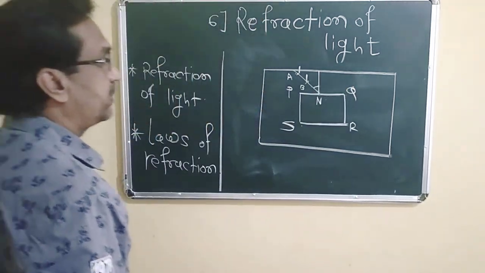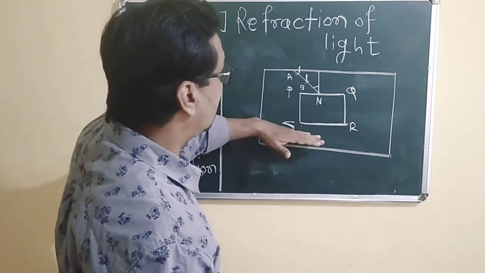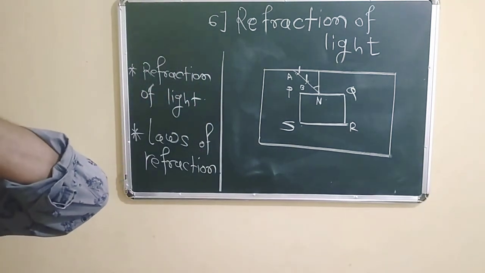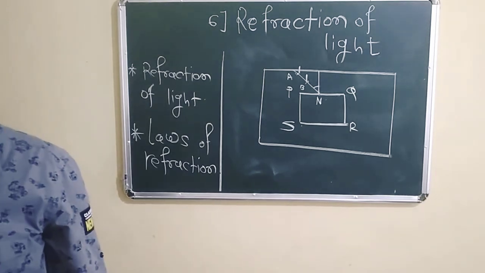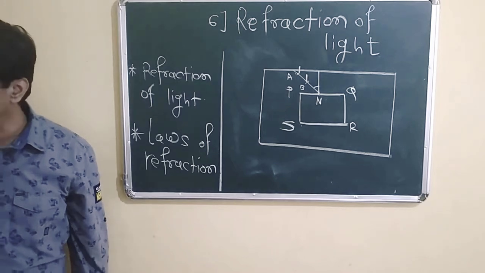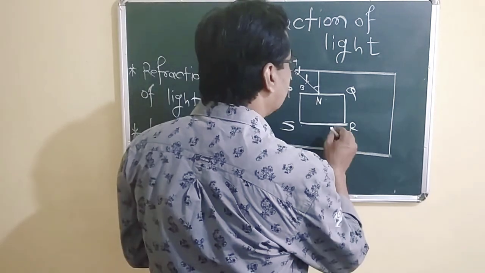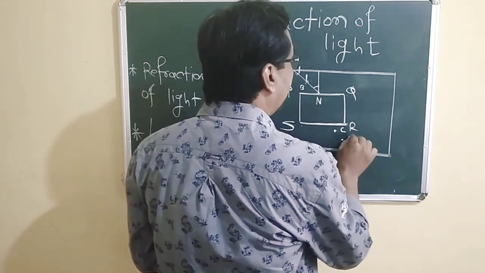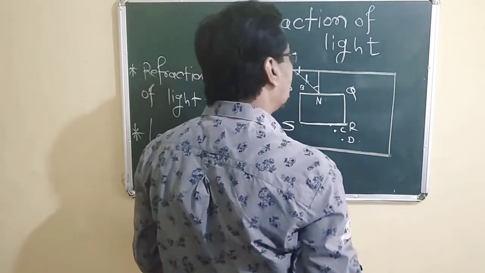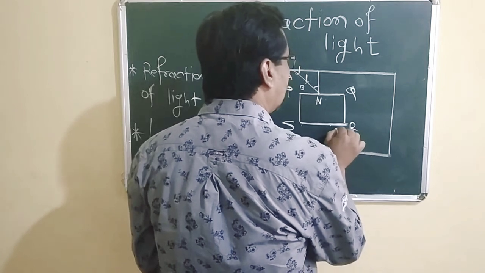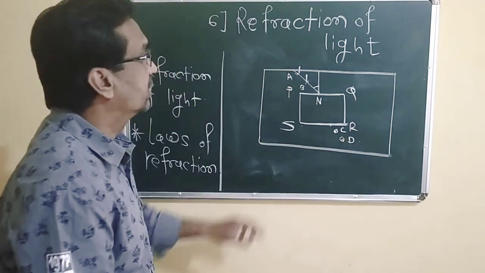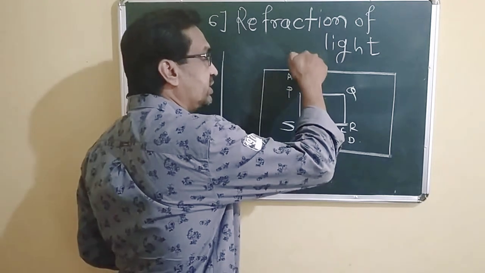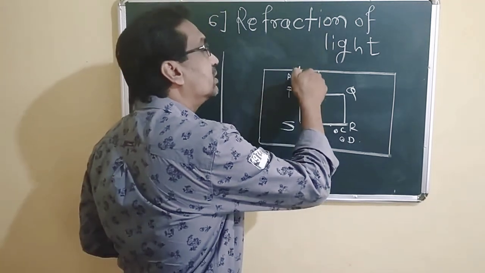So what happens afterwards? On the other side, the side SR, we have to press a third and a fourth pin, at point C and at point D, and mark the positions of C and D. A and B are the two pins which you are holding, inserted and penetrated into the cardboard.